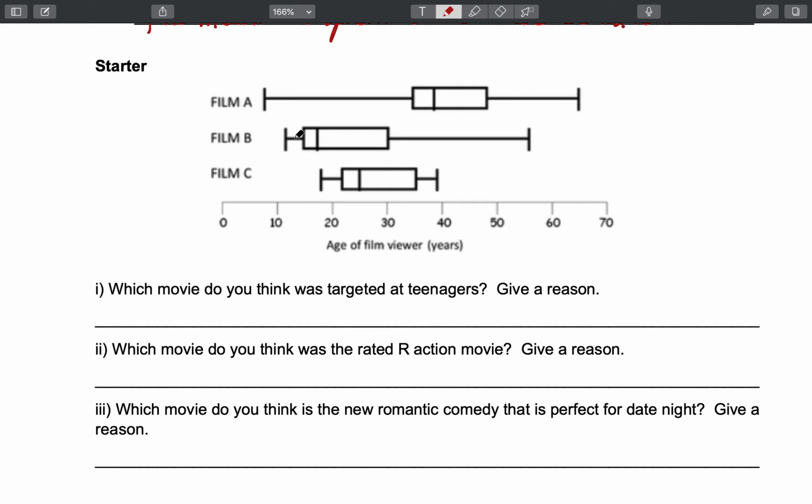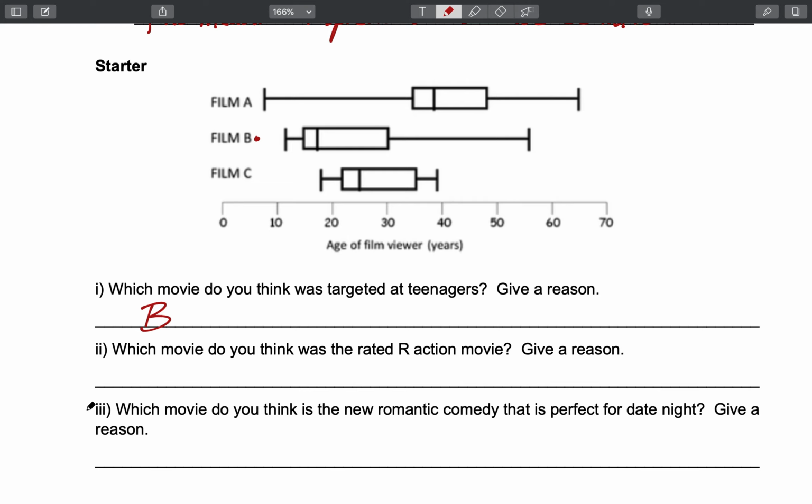Well, if I had to guess, my educated guess would be that film B was targeted at teenagers. That's because as I'm looking at this, the first half of all the people that watch this movie are between like 11, 12, and 18 years old. There's a good chunk of the people watching this between 11 and younger 20s, and that would tell me this is targeted at teenagers. So I'm going to say film B.